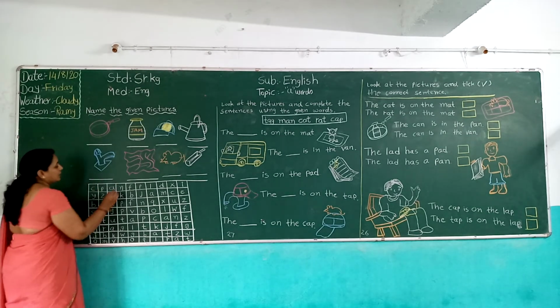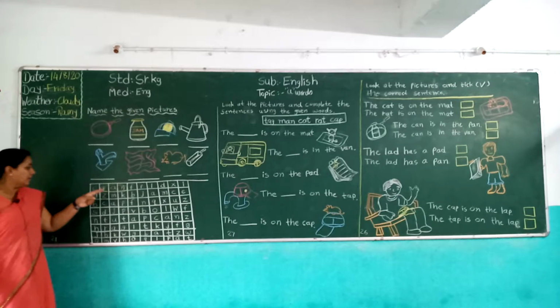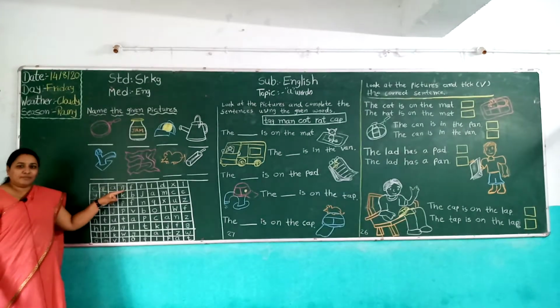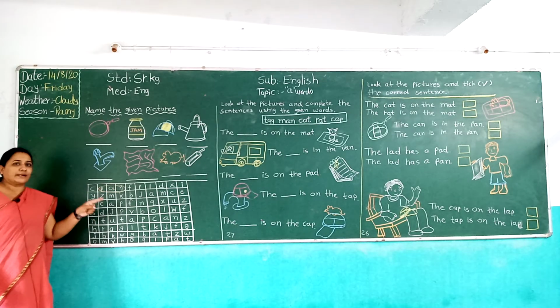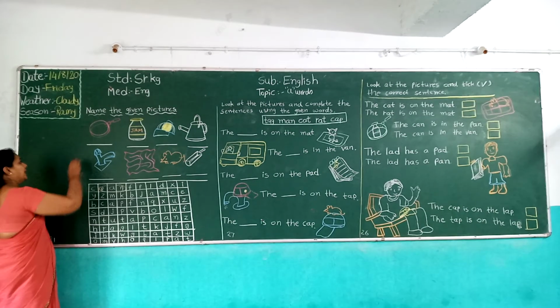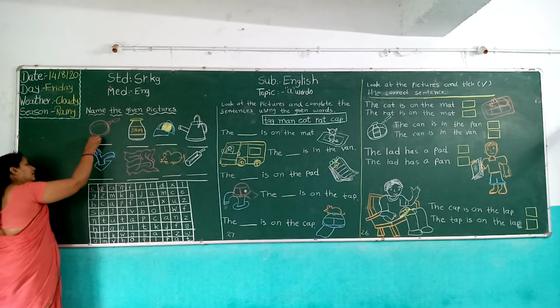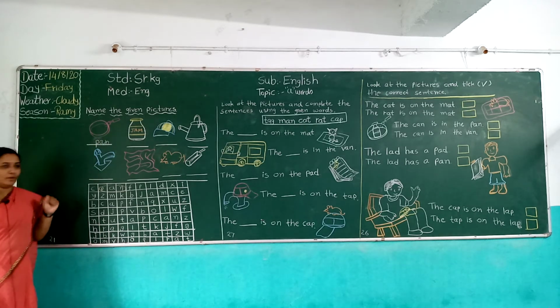So first we circle it. P and pen. First you find the word pen in the puzzle, then you circle it. After that you write it upside. So we write here P and pen.